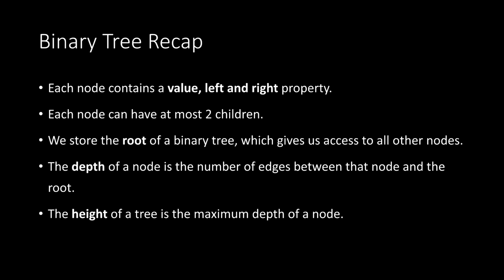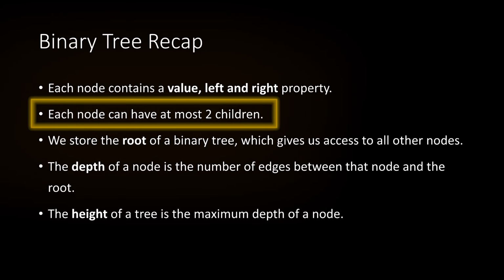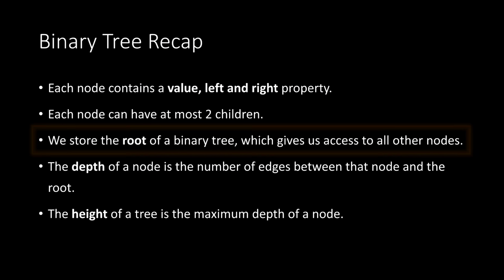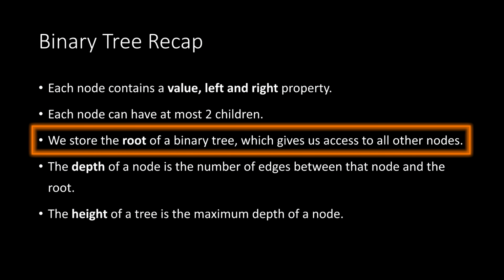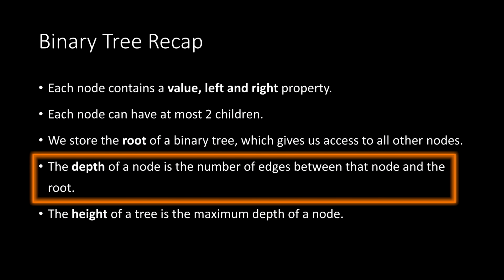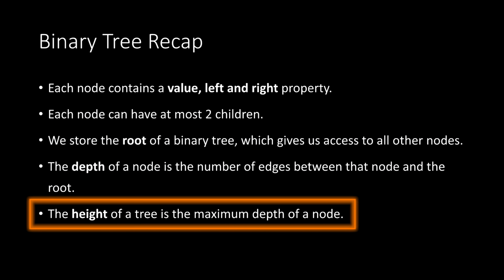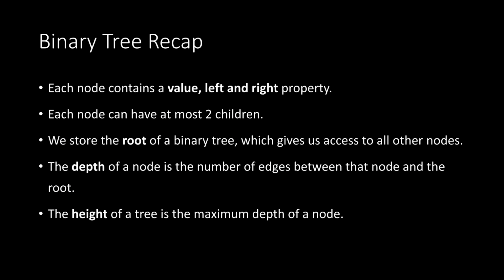Okay, so binary tree recap. Just to make sure we're all on the same page here, every node in our binary tree contains a value or some data, and then a left and a right property. Each node can have at most 2 children, and we store the root of a binary tree, which then gives us access to all of the other nodes. Now, the depth of a node is the number of edges between that node and the root, and the height of a binary tree is the maximum depth of a node. Okay, so that's everything we already learned. Just wanted to quickly go through that again.